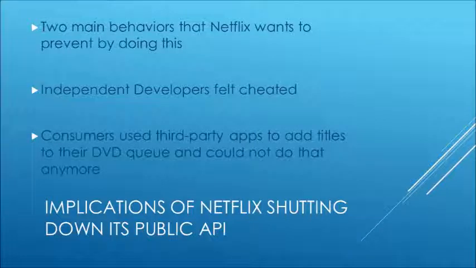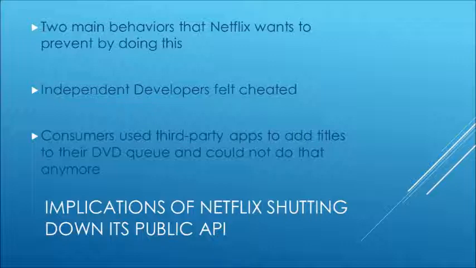What were the implications of Netflix shutting down its public API? Well, there were two main behaviors that Netflix wanted to prevent by doing this. First was that it was hoping to stop developers from reselling their technology and information from the Netflix API to third parties. And the other reason was that Netflix wanted to prevent developers from scraping its metadata and using it to advertise competing services.